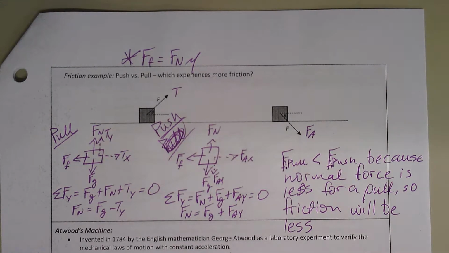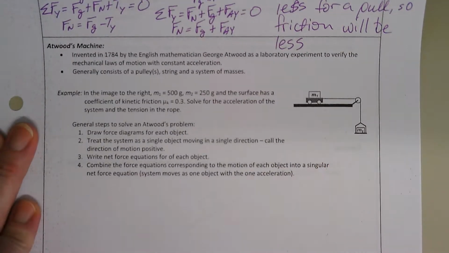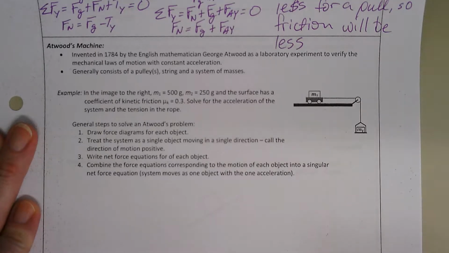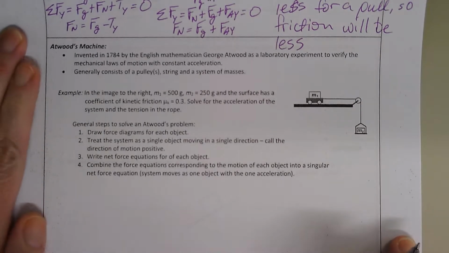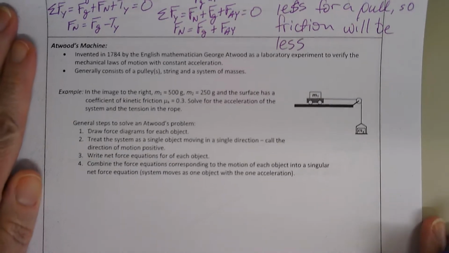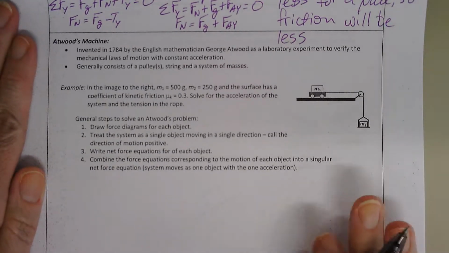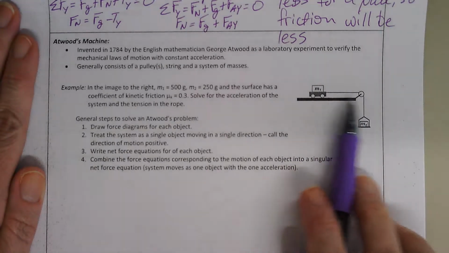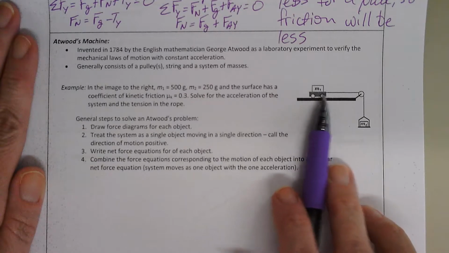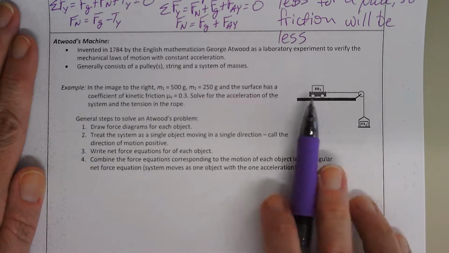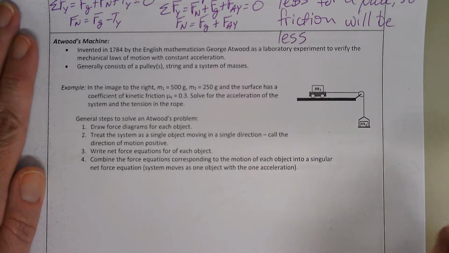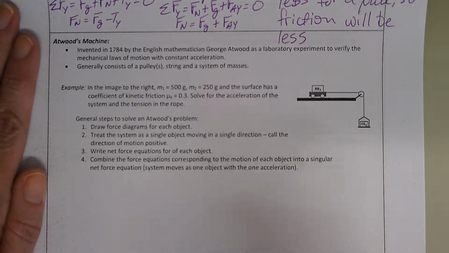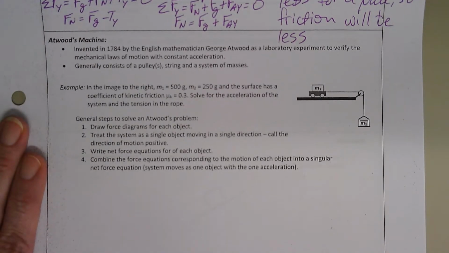Okay, moving on. Atwood's machines. So these are kind of fun. When you have an Atwood machine, and they can exist at different angles too, but this is just a simple one, you have a pulley and a string, and it's hooked up to a mass on either end. If you let the system go, it'll usually accelerate in one direction. That's really all we're doing here.